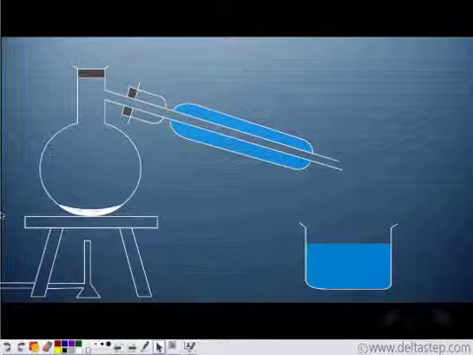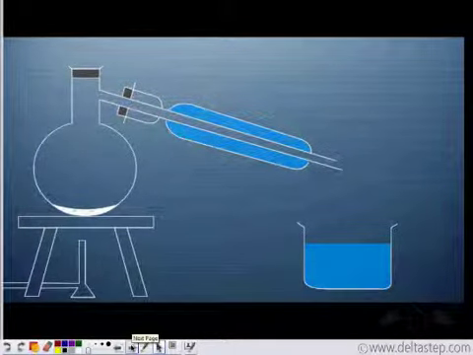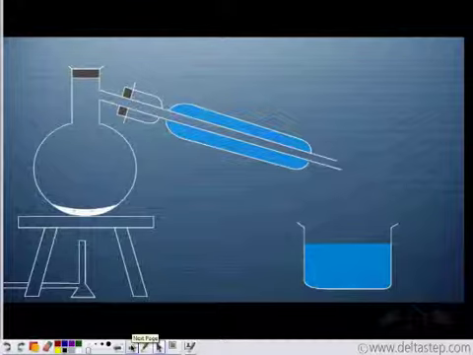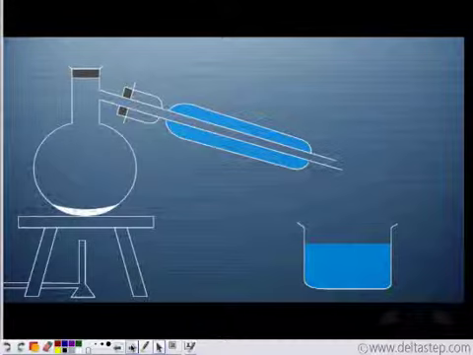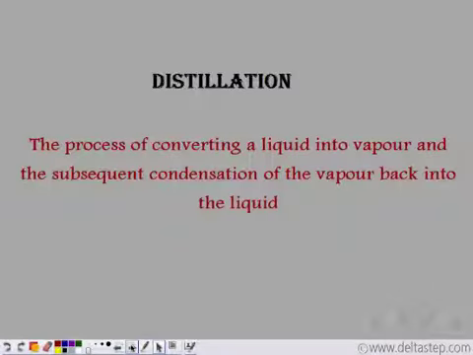So in this method, what did we do? We heated the salt solution. As we heat the salt solution, the water changes into gaseous form. So when we have the vapors, as they reach the cooling jacket, this cold jacket leads to the condensation of the vapors, and so we are able to collect the clear liquid or water in the other beaker, and this round bottom flask contains salt. So in this case, we have used a process known as distillation.